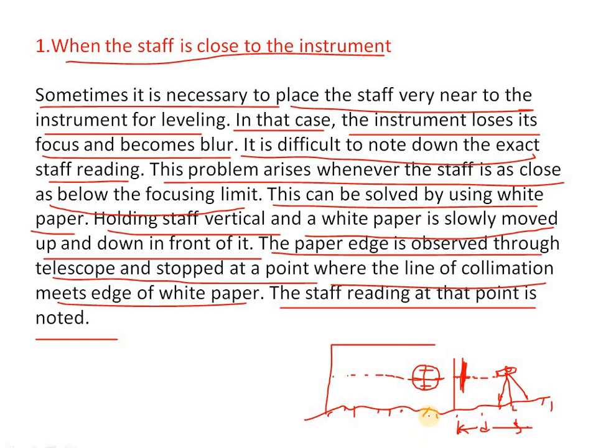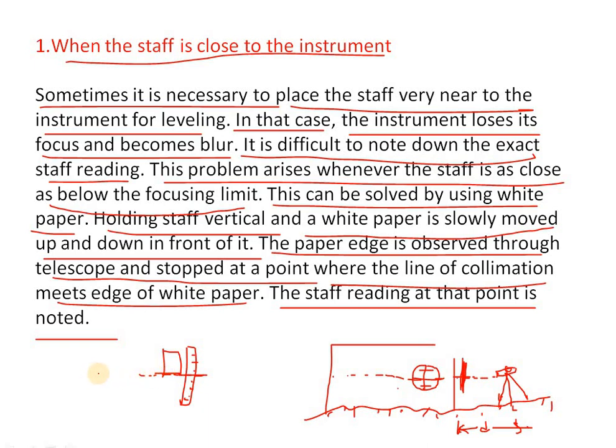When the white paper is moving up and down, the edge of the white paper, which you can see here on the screen, is the edge of the white paper. On the staff, suppose this is the leveling staff, whatever the reading is at the edge of the paper on the staff will be noted in the field book.